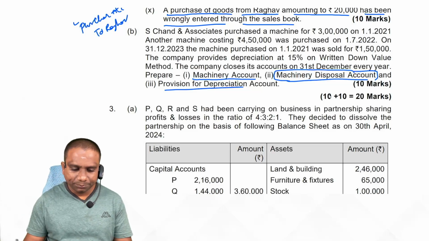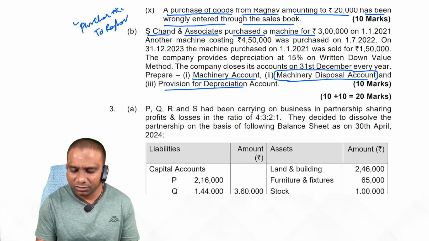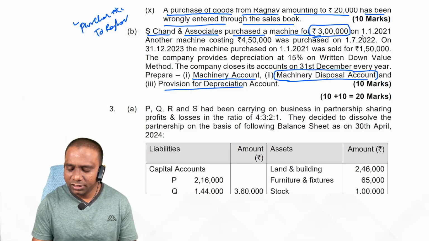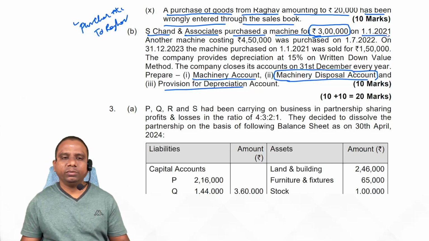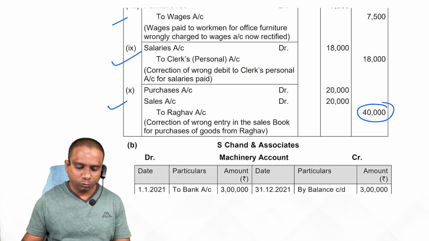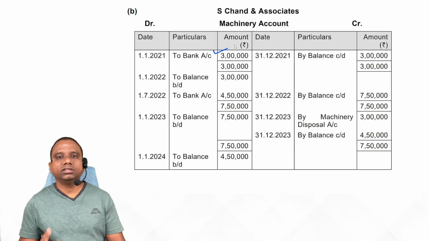So now look at it. Yes, Chand and Associates purchased a machine for 3 lakhs on 1/1/2021. So what is the entry we record? Machinery account debit to bank account. So post into machinery account, debit to bank, 3 lakhs.